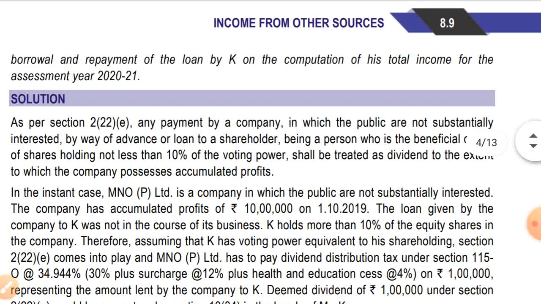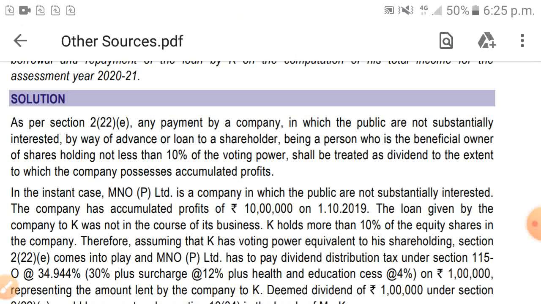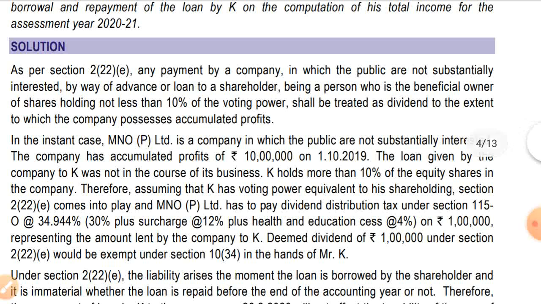Okay. As per section 222E, any payment by a company in which public are not substantially interested by way of advance or loan to a shareholder, being a person who is beneficial owner of shares holding not less than 10% of the voting power, shall be treated as deemed dividend to the extent to which company possesses accumulated profit. Okay. In the instance, MNO Private Limited is a company in which public are not substantially interested. The company has accumulated profit of 10 lakhs as we have seen on 1st October 2019. The loan given by the company to K was not in the course of its business.